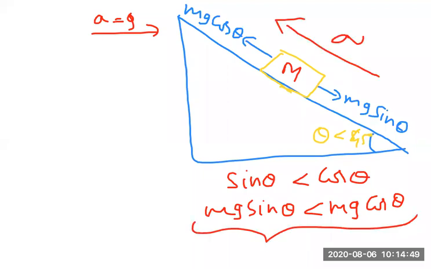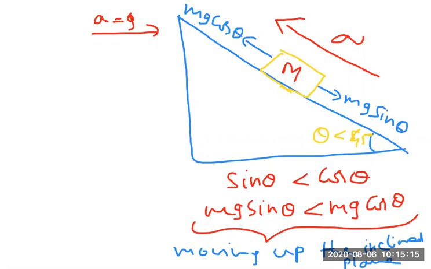Now the body is moving up the inclined plane. I can conclude here: when the body is moving up, the angle theta is less than 45. I hope you are clear with this expression.